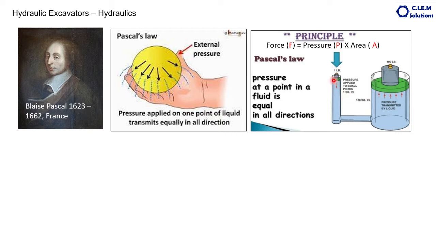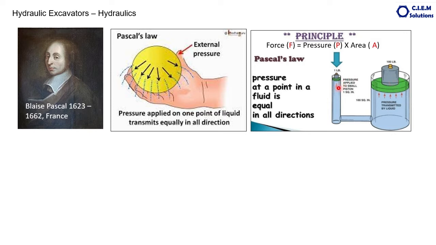Why? Because the pressure is constant on both sides. F1 is equal to the pressure available here into area. Here F2 is equal to, as the area is multiplied 100 times, the output also increases to 100 times.